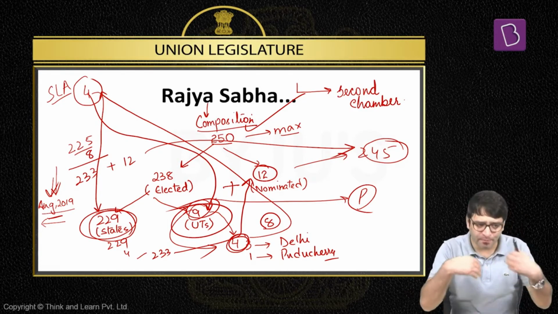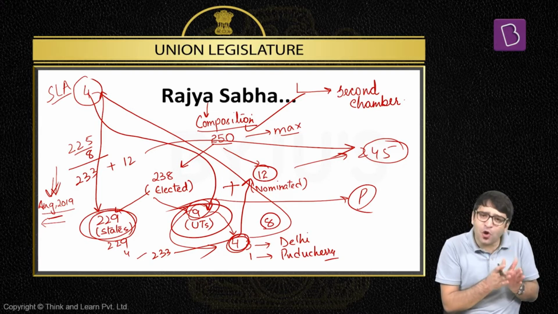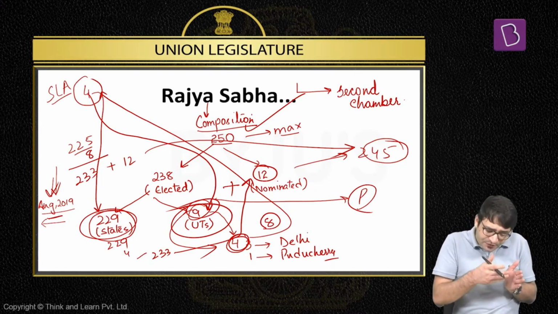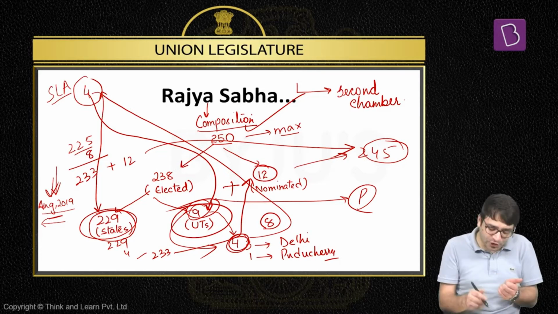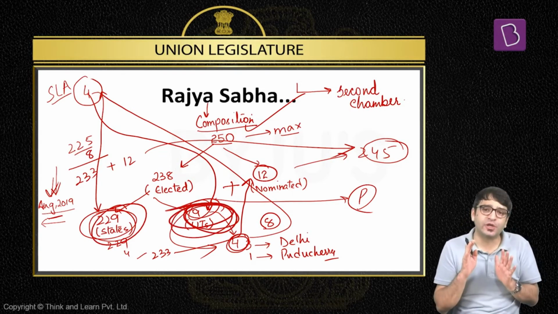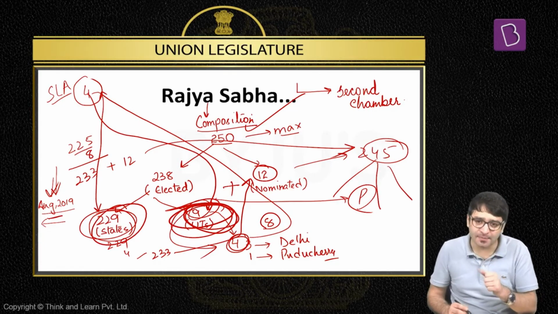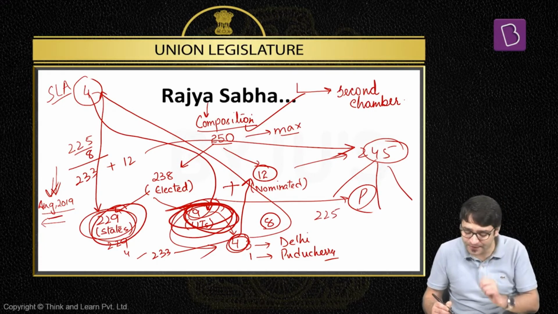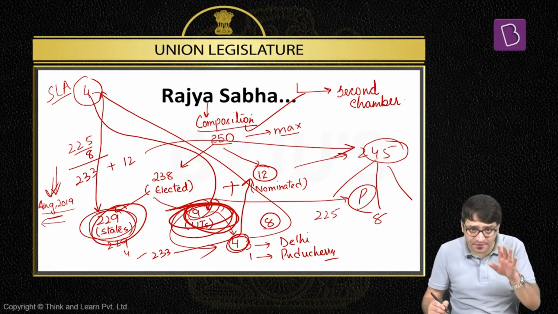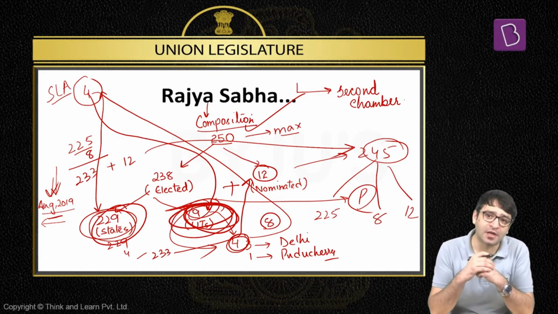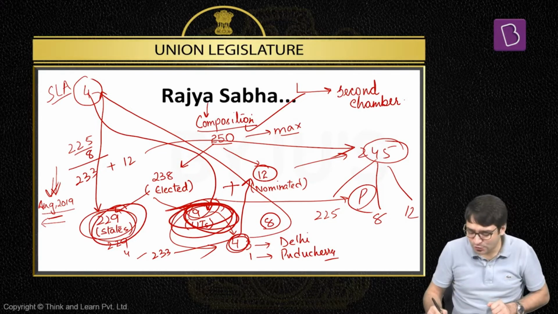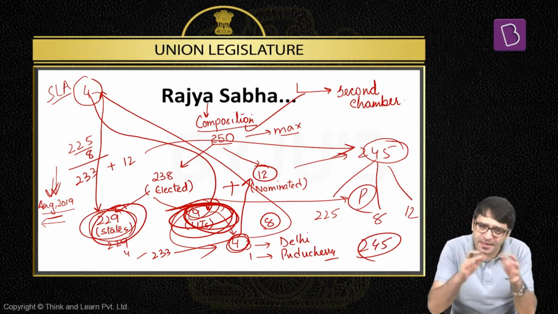Long story short, the existing strength of Rajya Sabha is still 245. Maximum it is 250. Because of the Jammu and Kashmir reorganization, if there were 4 MPs from J&K state in Rajya Sabha, now these 4 MPs will continue, but they are not representing the state of Jammu and Kashmir, they are representing the Union Territory of Jammu and Kashmir. That means the current status is, of 245 MPs in Rajya Sabha, we have 225 MPs from the states of India, 8 MPs from 3 Union Territories of India, and 12 nominated MPs to Rajya Sabha. That means the existing strength still remains 245.